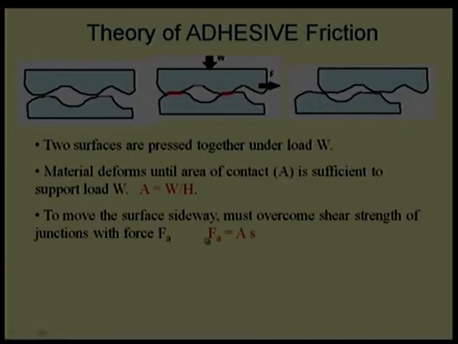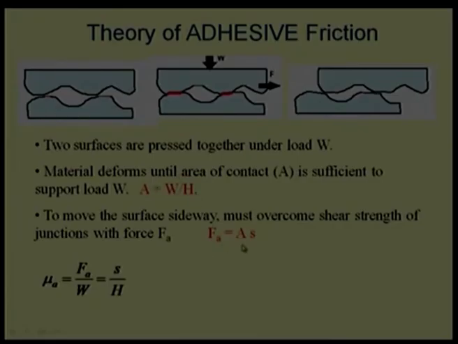So, if I know the friction force, and if I know the normal load, I can find out the coefficient of friction. That will be a simple relation, mu is equal to F divided by W. Substitute the values, we say that A into S, where A is W divided by H, and here it will be A into H.